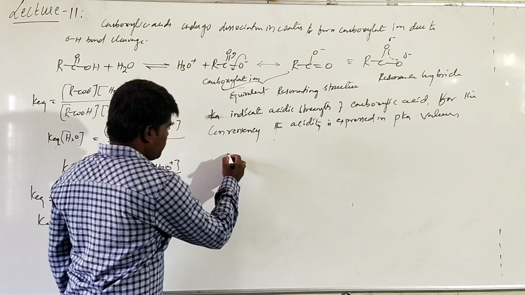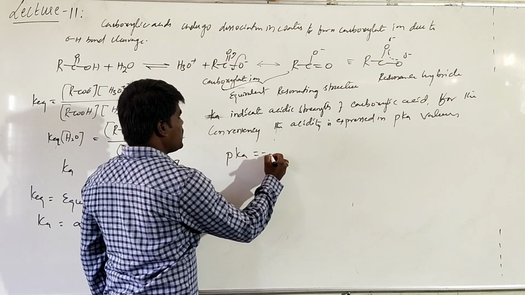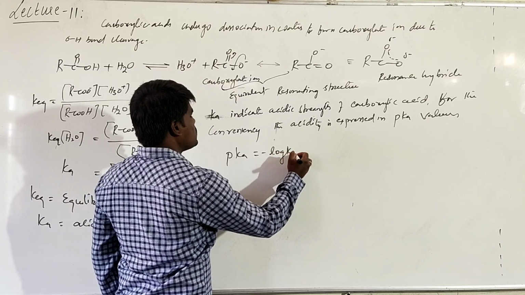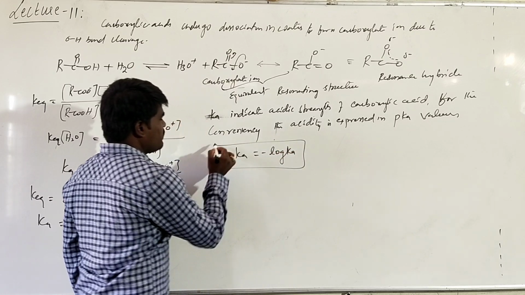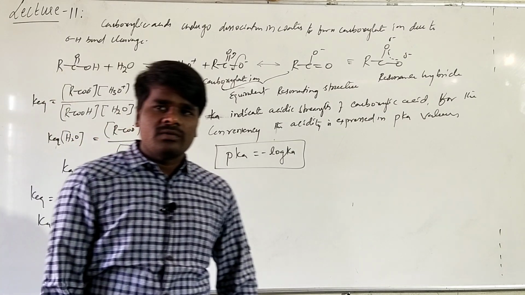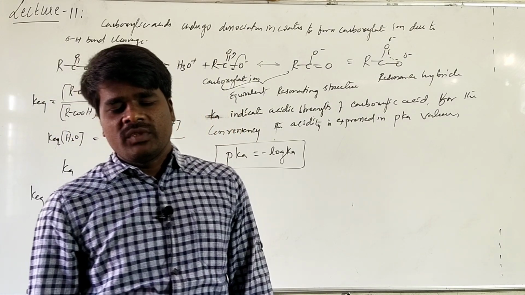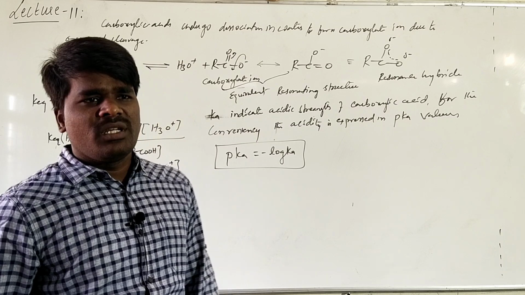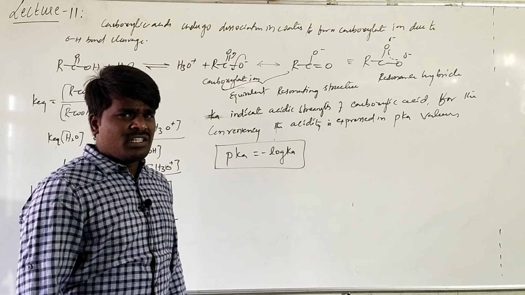What is pKa? pK is nothing but the negative log of Ka. For the convenience, if you express the acidic strength in Ka values, that will be in 10 to the power of some negative number, which is not a convenient method to express.